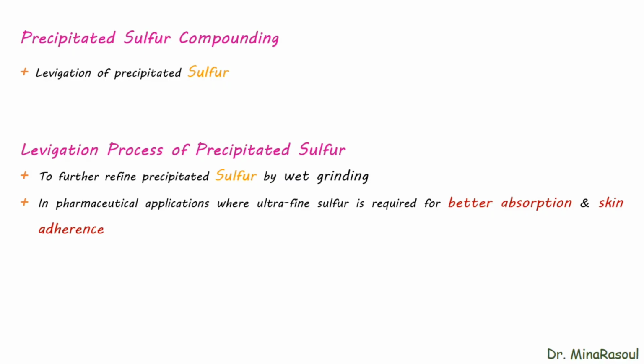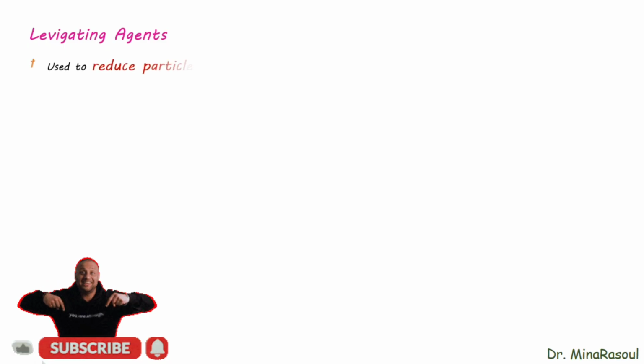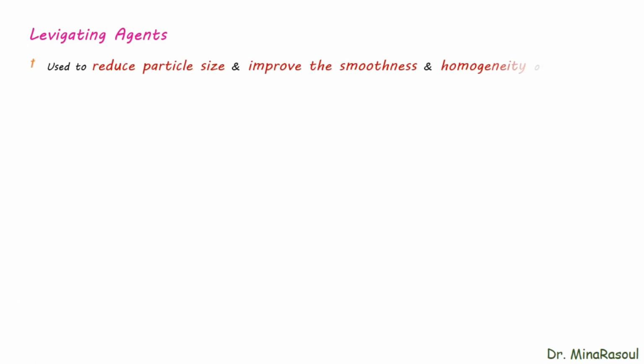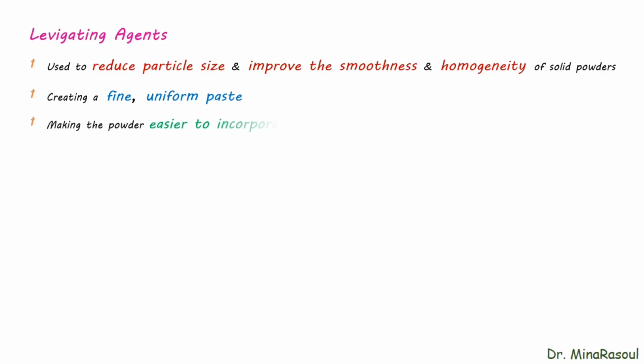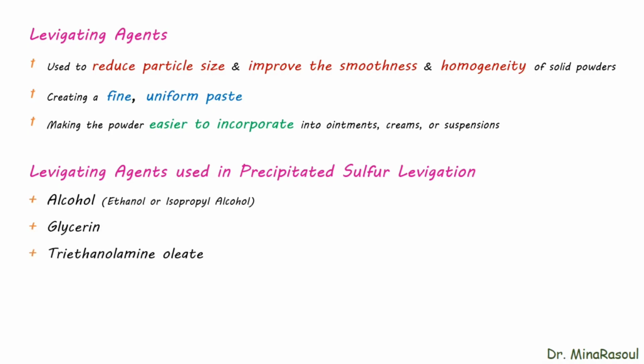Agents used in the process of levigation are called levigating agents. Levigating agents. They are liquids used to reduce particle size and improve the smoothness and homogeneity of solid powders, like precipitated sulfur, during compounding. They help create a fine, uniform paste by wet grinding, making the powder easier to incorporate into ointments, creams, or suspensions. Levigating agents used in precipitated sulfur levigation are alcohol, ethanol or isopropyl alcohol, glycerin, triethanolamine oleate.